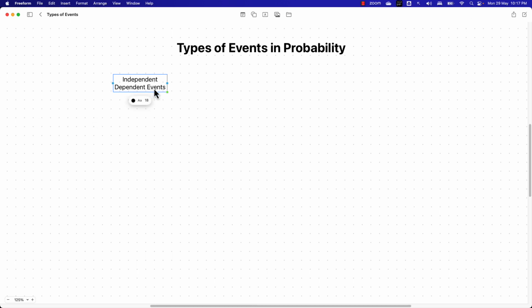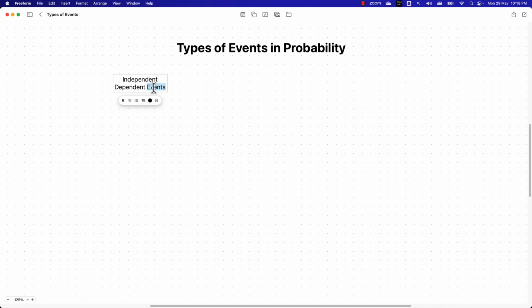And we have something called dependent events. In the case of dependent events, the outcome depends on the previous outcome. This implies that the probability of occurrence of a dependent event will be affected by some previous outcome. For example, planning your trip next month is dependent on getting the bonus this month.